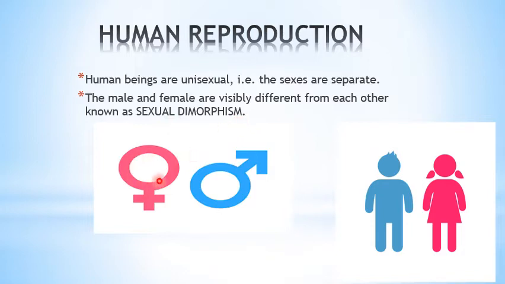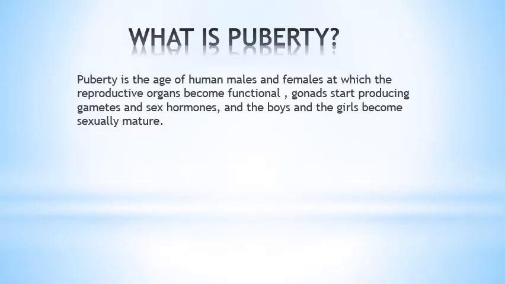This particular sign represents the female and this is for the male. So these are the scientific signs for the male and the female, and here you can see the male and the female, they are visibly different from each other. They are separate, that is male and female, the sexes are separate, and the phenomenon is known as sexual dimorphism.